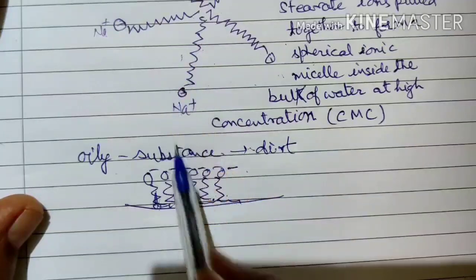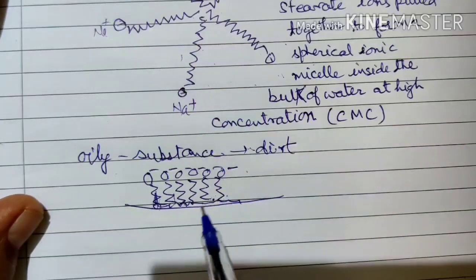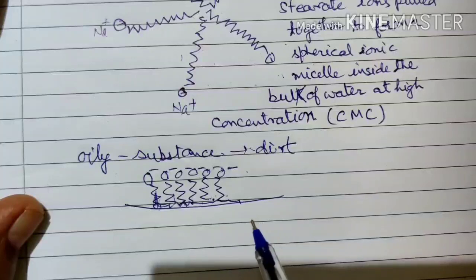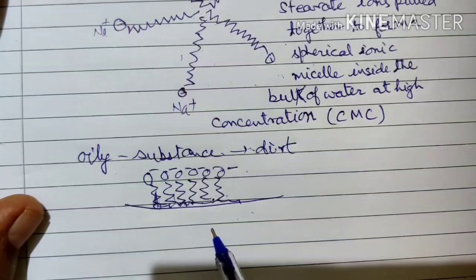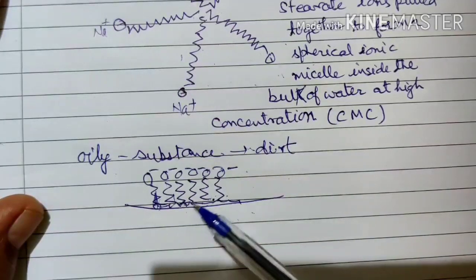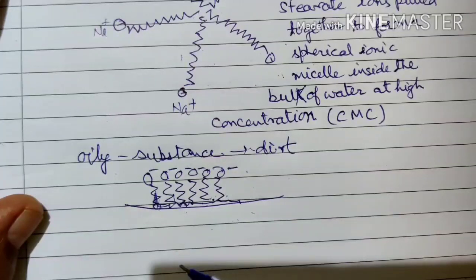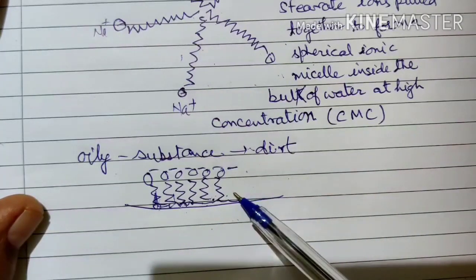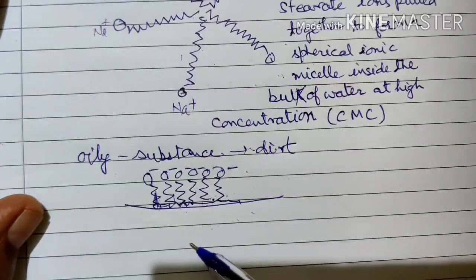Because soaps are called surface active substances, because they are used to remove dirt from the surface of the cloth. And this is the mechanism by which the dirt can be removed. It is called the cleansing action of the soap. So when we wash the clothes with water, the dirt will be removed, because that is hydrophobic in nature. Now the cloth is wet, so the dirt will not settle down on the clothes, and that's why soaps have cleansing action.